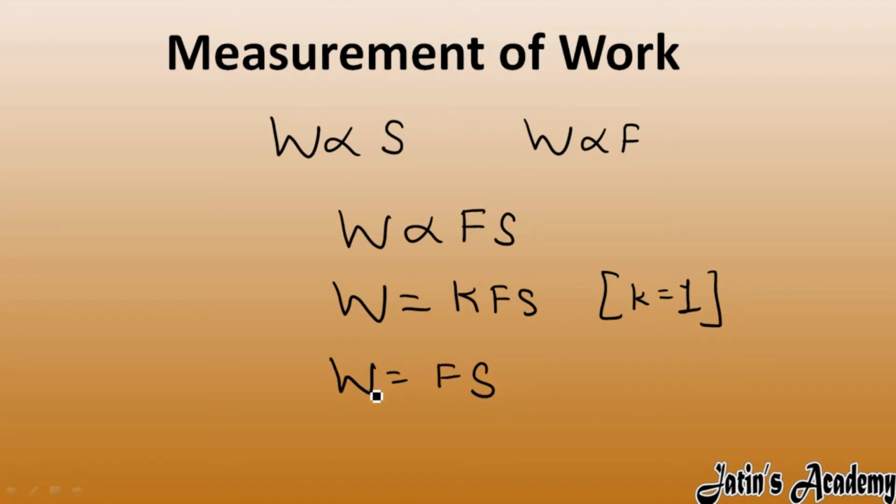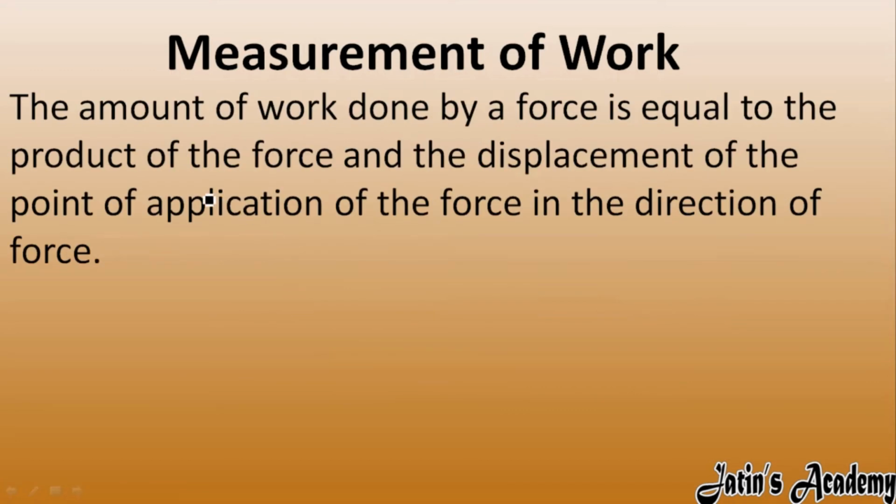So what is work done? Work done, from the measurement point of view, meaning in order to find the value of work done, is the product of force and displacement. Now let's see the definition of work done. The amount of work done by a force is equal to the product of force and displacement of the point of application of force in the direction of force.